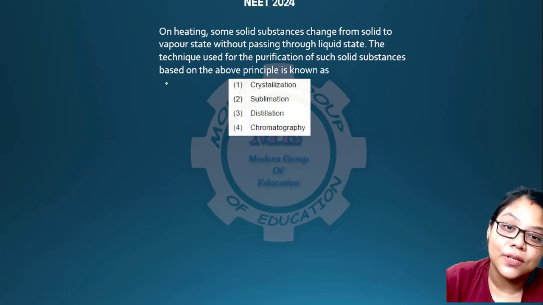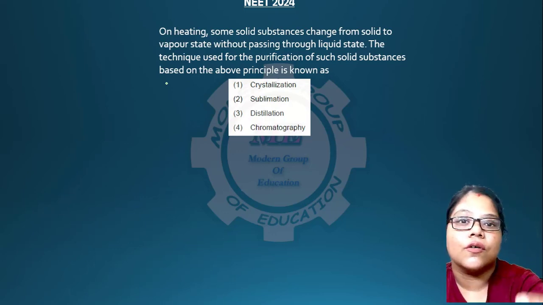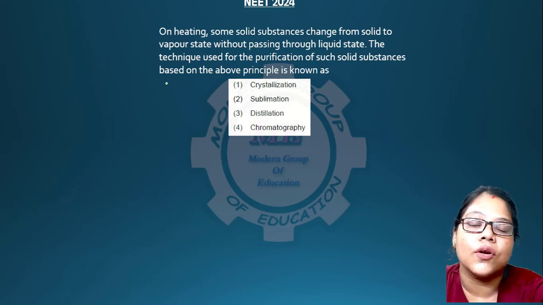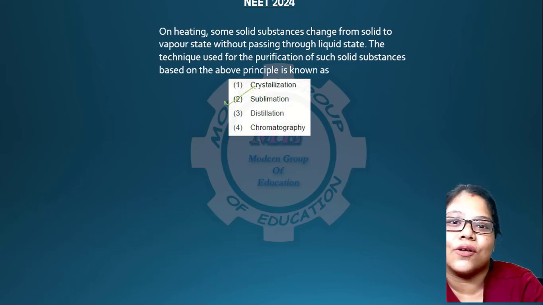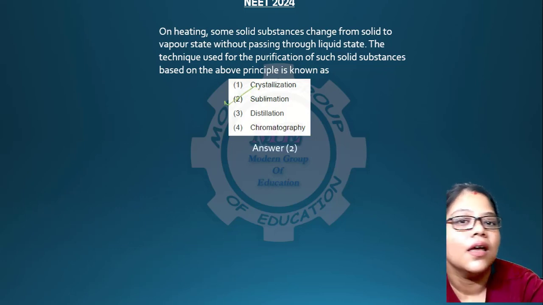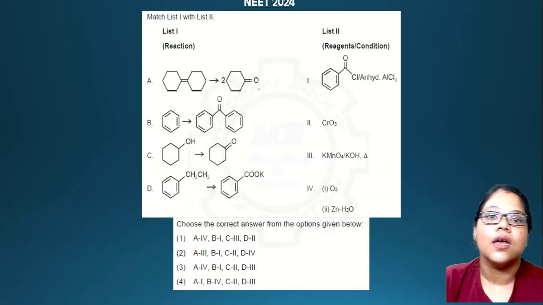This question, what can I say about this too, because you can answer this with common sense. So here some solids are changed to vapor phase without passing through the liquid state, and you know what this process is called. This is called sublimation. 2 is the answer. You don't have to know the purification techniques for this. This is a common sense question.